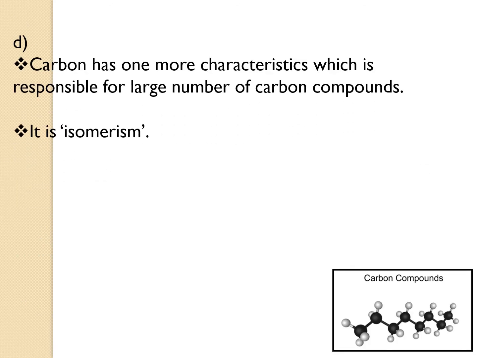Last property, carbon has one more important characteristic, that is because of its large number of carbon compounds, it is isomerism. Now, what is isomerism? They have the same general formula, but the representation or the structural formula can change. We will be studying this isomerism in the next video.